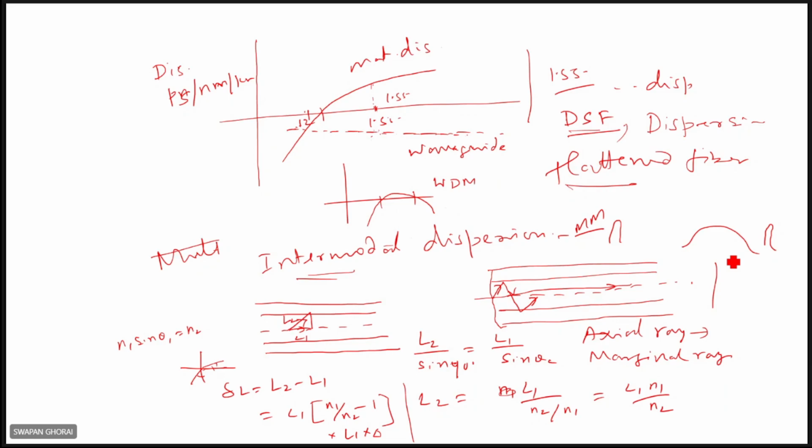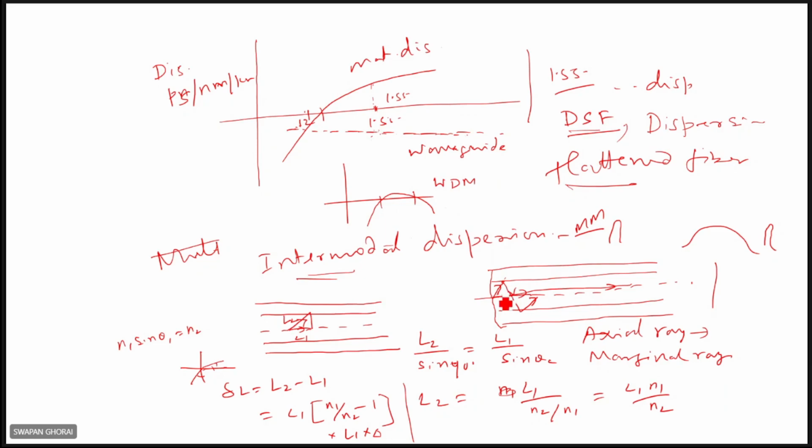Right. So here, even in ray optics, if you just consider, you can have rays that follow the axis, and you can have rays that make an angle with the axis. The maximum distance will be traveled by the ray at the critical angle, almost just less than the critical angle, right?